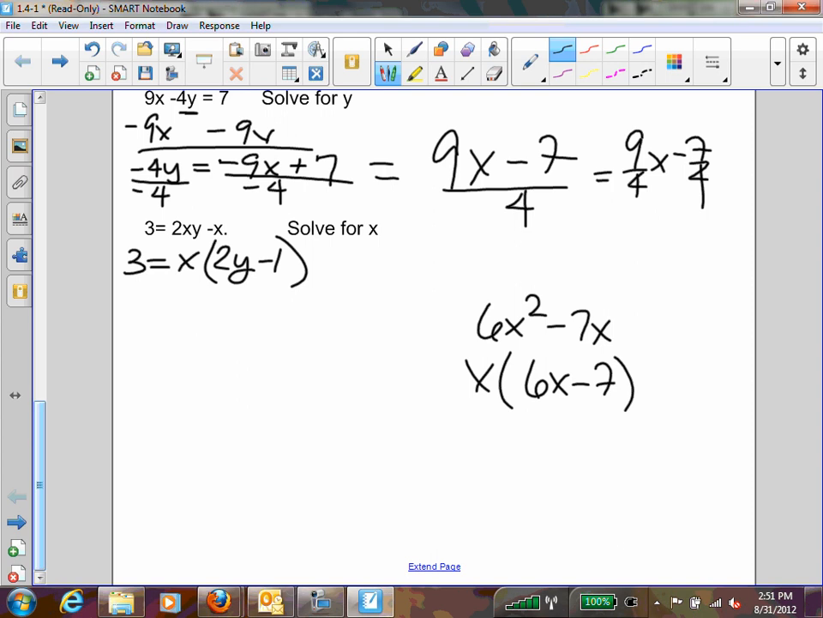If I'm pulling out an x from every single term, I've eliminated it from every term, right? Distribute it back. I got to get what I started with. I'm going to get 2xy minus x. If I still had an x here, I'd get x squared when I distributed it. Okay? All right, now what would I do?